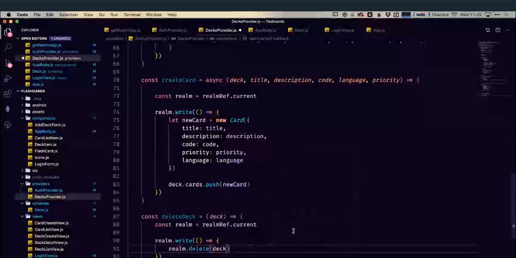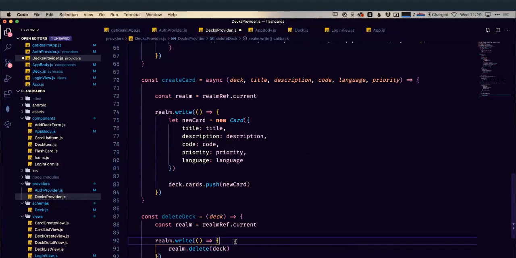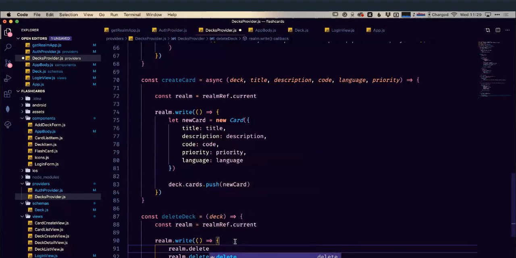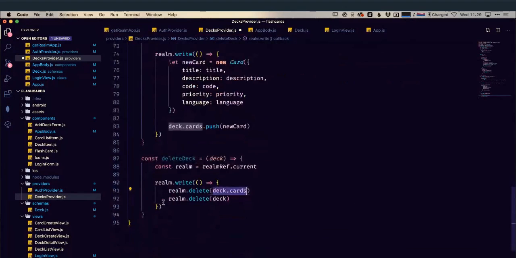Now, this technically is enough to delete a deck, but remember, a deck also has multiple cards, and we're not telling it to delete the cards here. We're telling it just to delete the deck. So before we delete the deck, let's make sure we don't end up with any orphan objects, and we're going to do realm.delete deck.cards. And delete can take an array of elements to delete. So we can pass in that full array of our cards here. It's going to delete all the cards. Then it's going to delete the deck itself.